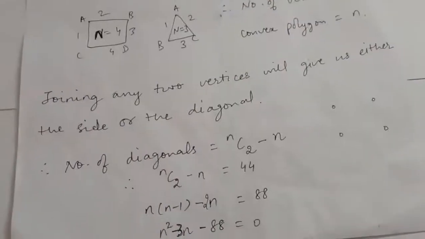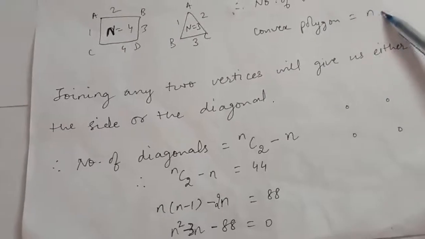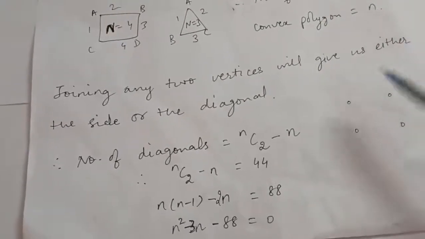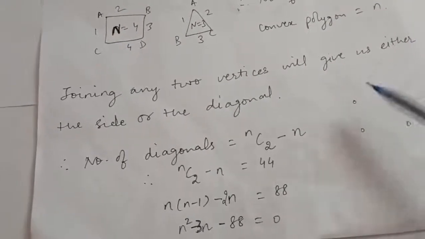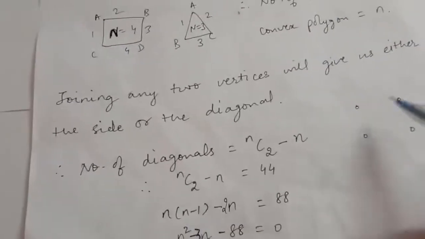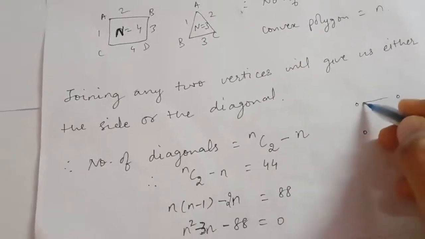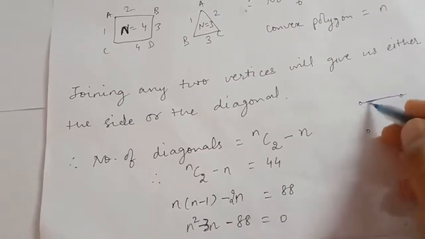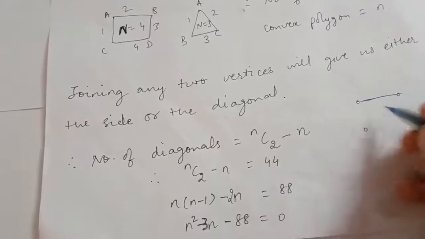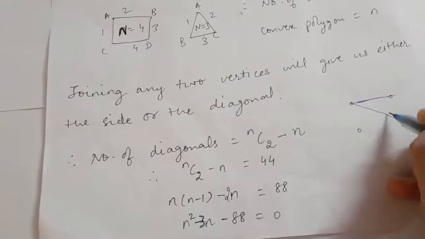Now if I join any 2 vertices, now we know that this convex polygon has n vertices. Suppose in the case of this rectangle, if I join any 2 vertices, suppose I join these 2, then it will give me a side, and if I join these 2, then it will give me a diagonal, right?